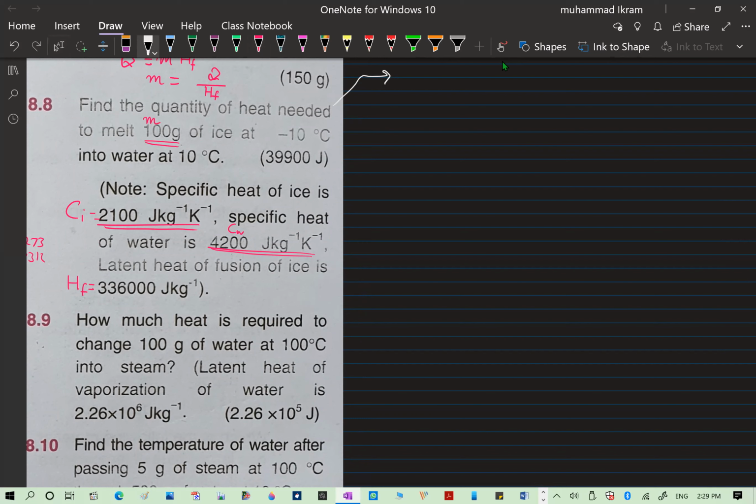From minus 10 degrees centigrade into water at 100 degrees centigrade. So first the temperature of the ice must be raised to 0 degrees centigrade, because the ice can only melt at 0 degrees centigrade.